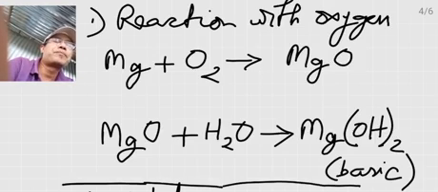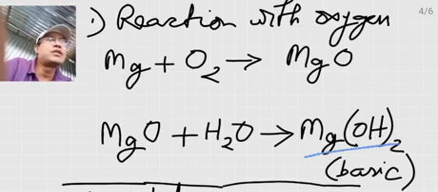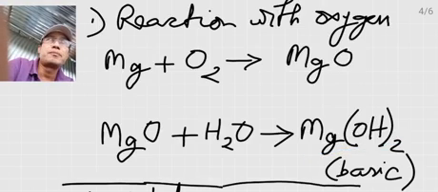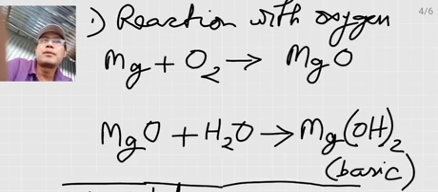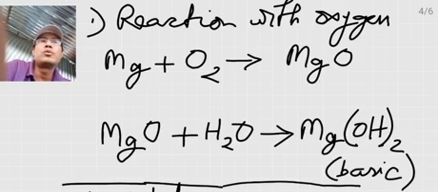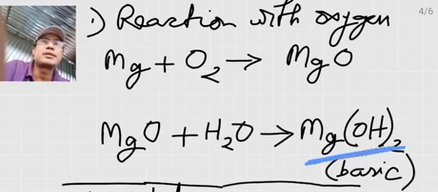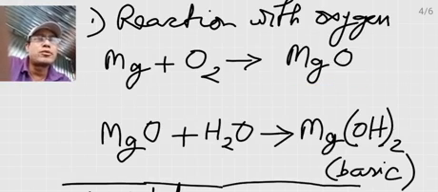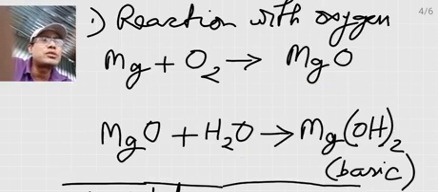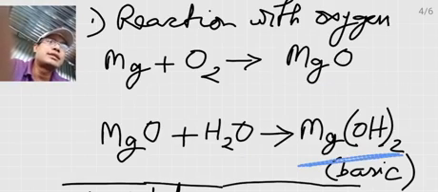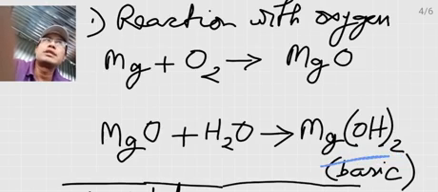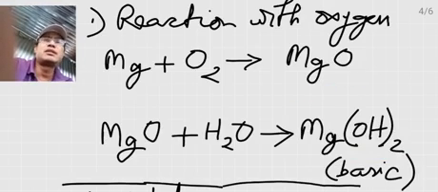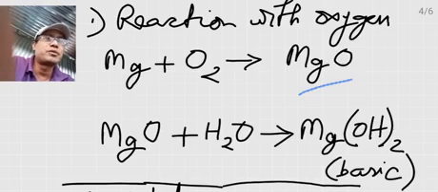You take a red litmus paper and dip it into this solution. Then the color of that litmus paper will change to blue, indicating that this magnesium hydroxide is basic in nature. That is, this magnesium oxide, after dissolution in water and testing with the litmus paper, shows that the solution is basic in nature.